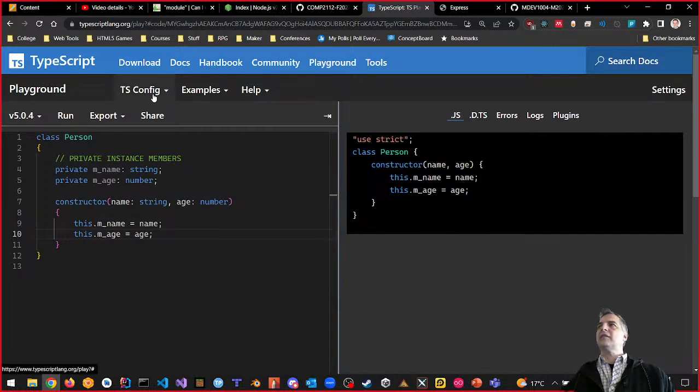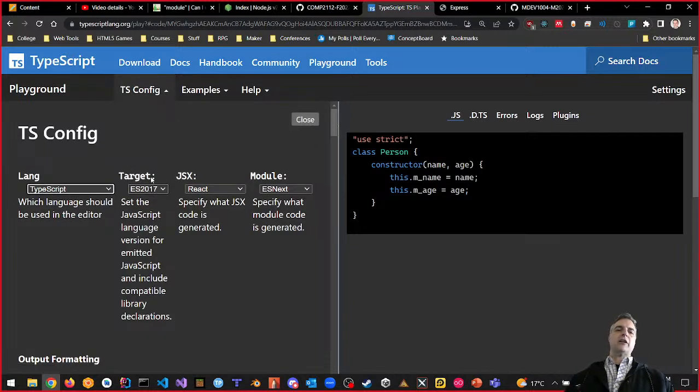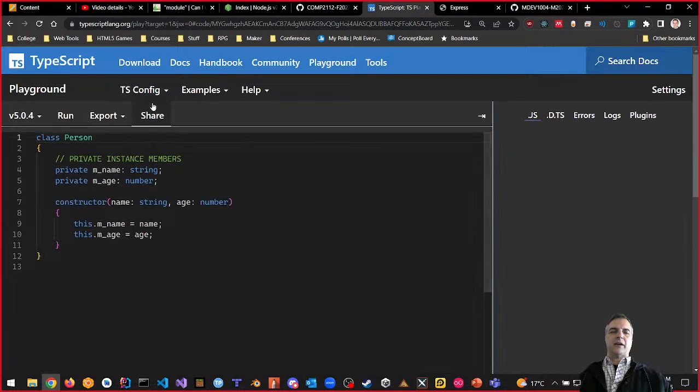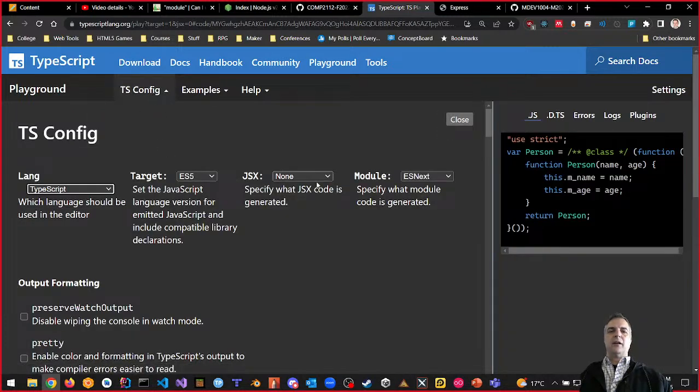We have this tsconfig.json file that's basically online. Okay, this is for your sandbox. I don't need you to do this for the in-class exercise. I'm showing you something just to be aware of this, right? So here, if I go to tsconfig and pull this down, you're going to see that my target is ECMAScript 2017. Let's make my target ECMAScript 5 for a second. And instead of JSX React, let's say none. We're not going to use React. We're just going to do the TypeScript, not React.